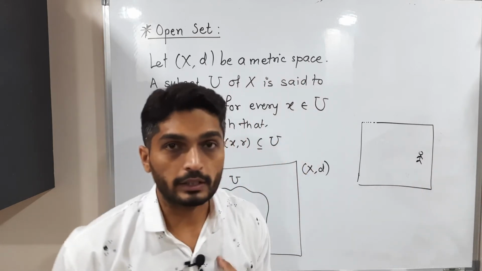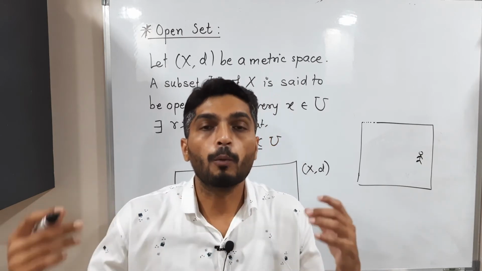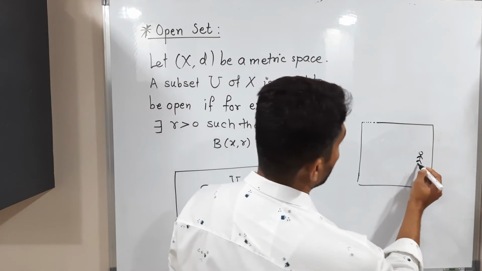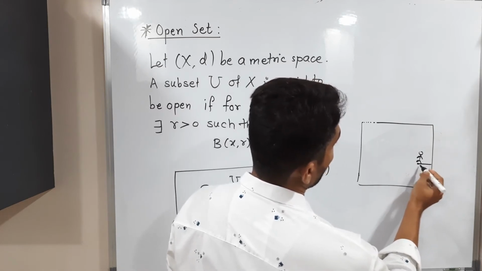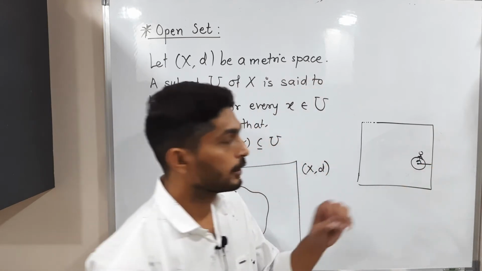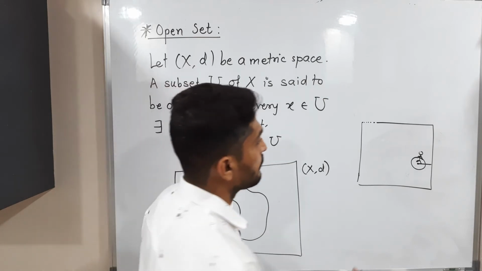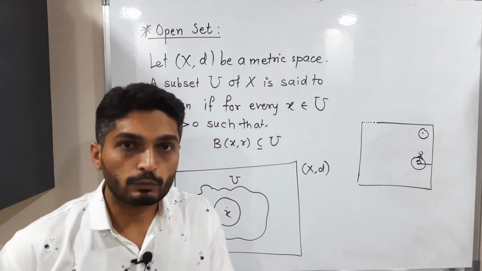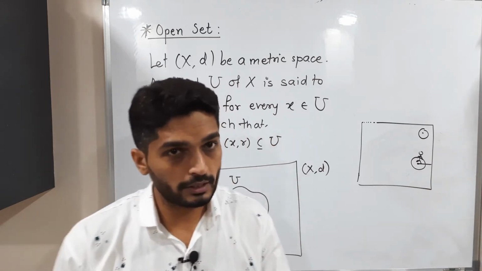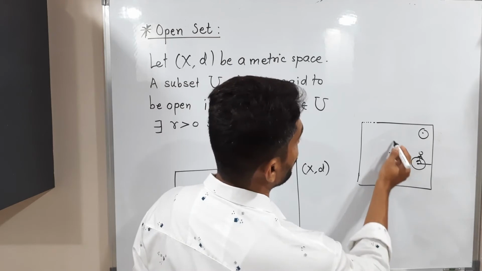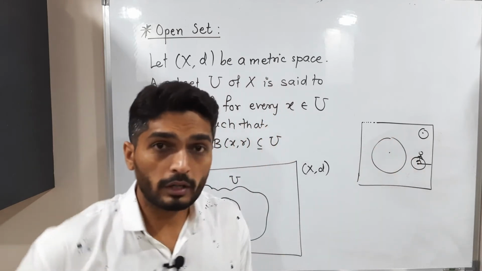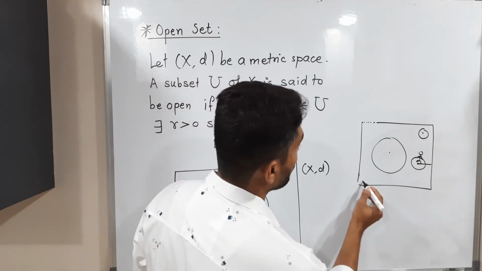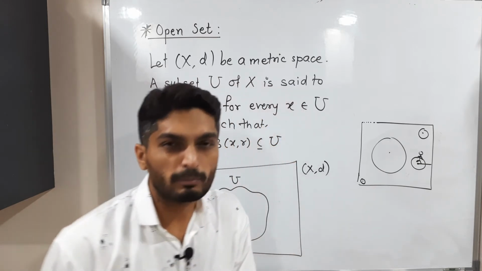So I am going to check whether it is possible to draw an open ball around me which can lie entirely inside this room. Suppose I am at this point. There is some distance from the boundary, so I can draw a ball around it which can lie entirely inside U. If I am here, then also it is possible to draw a ball which lies entirely inside the room. If I am here, you can draw a large ball around me which lies entirely inside the room. If I am here, no issue, I can draw a small ball, no problem.